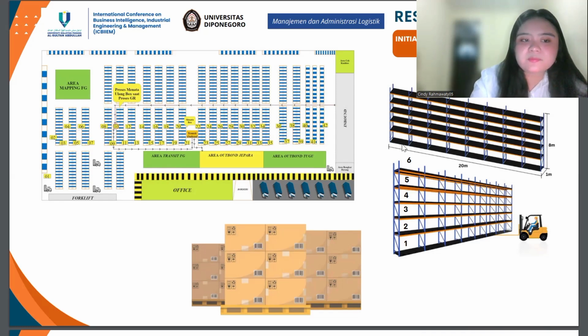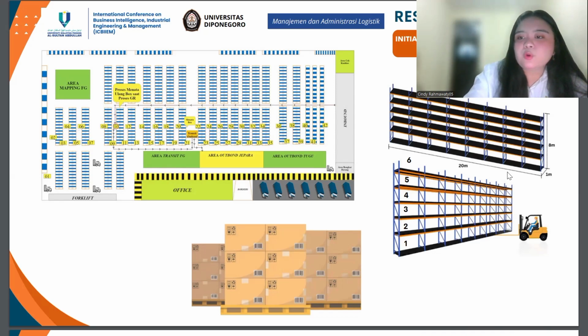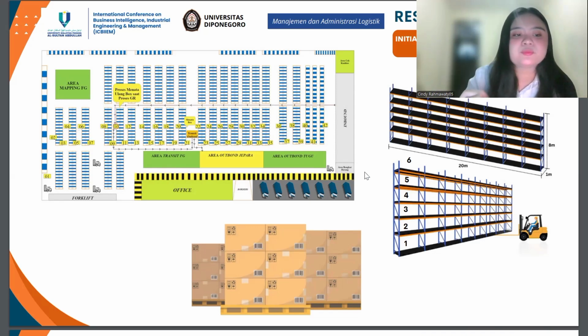Here it is, with a length of 20 meters, a width of 1 meter, and a height of 8 meters. It is known that the area per one column is 1.3 meters, 1 meter wide, and 2.5 meters long.